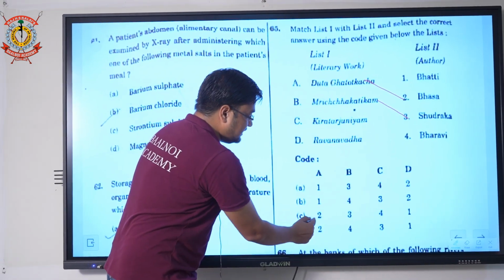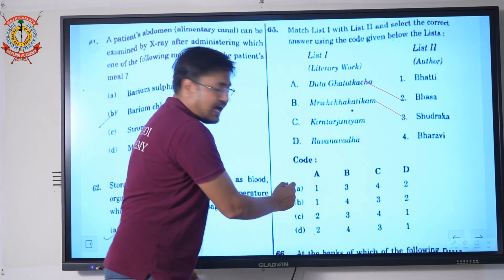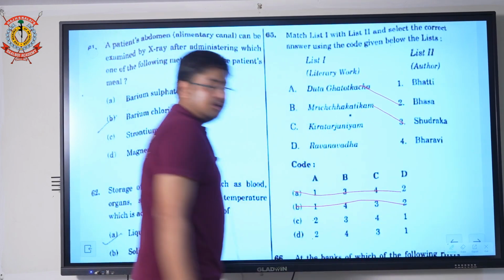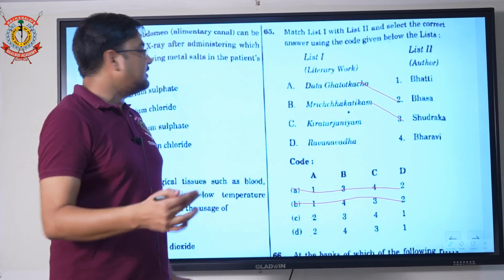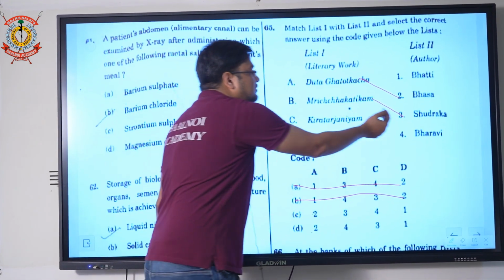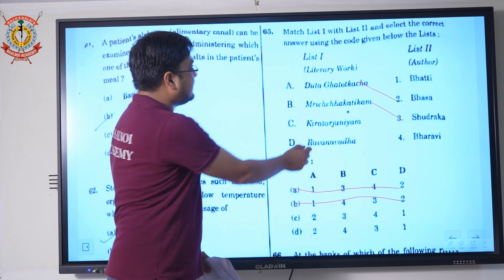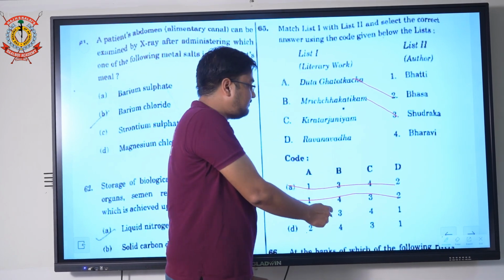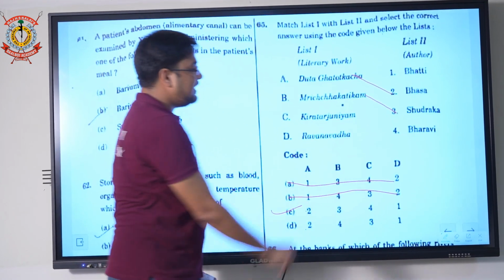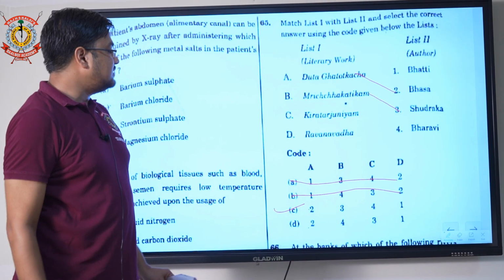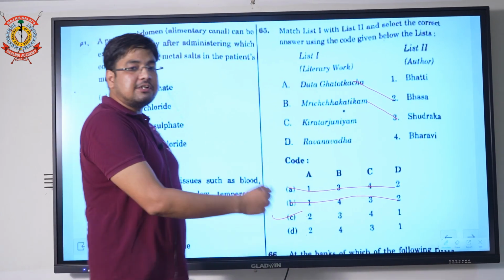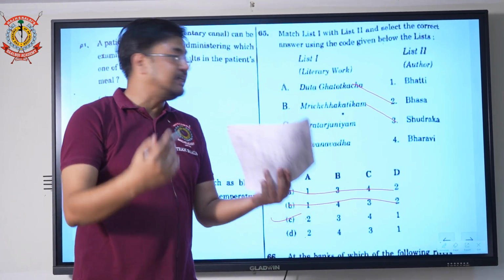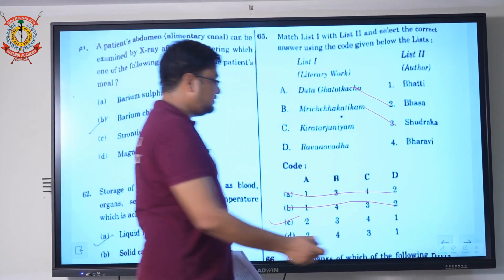So here A option is 2, and A and D have that, so you can eliminate one option, you can eliminate B. Using the elimination technique, Mrichchhakatikam was Sudraka, so for B the correct one is 3. So the answer is C. Option C is the correct one. If you match one or two options, you can come to the answer directly. It's a very easy question.